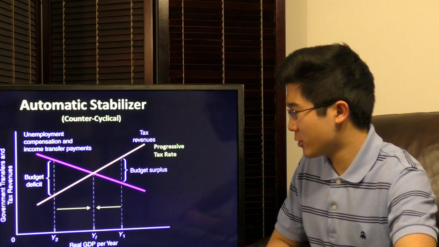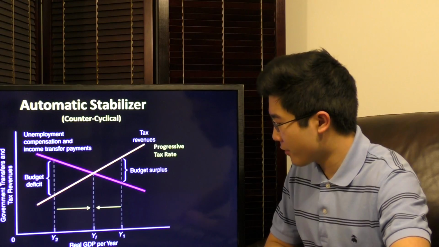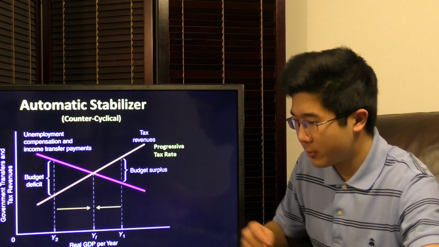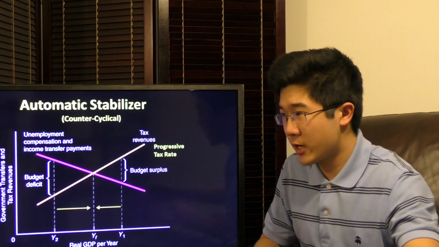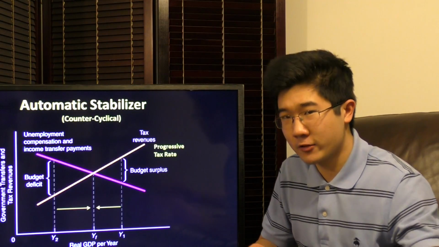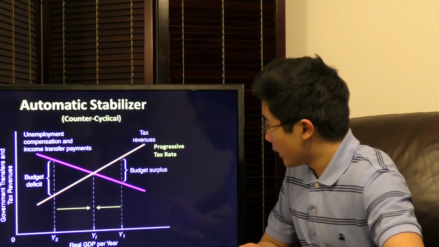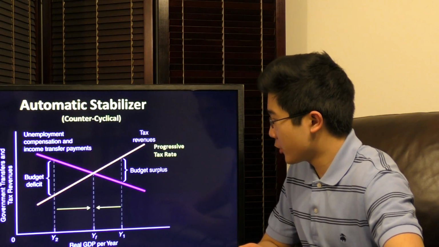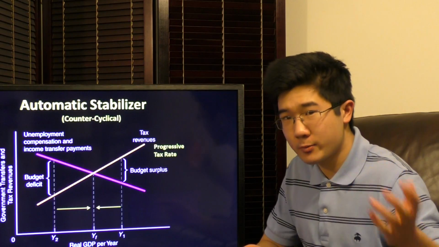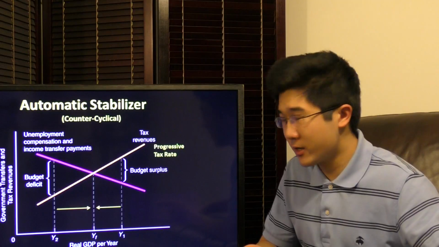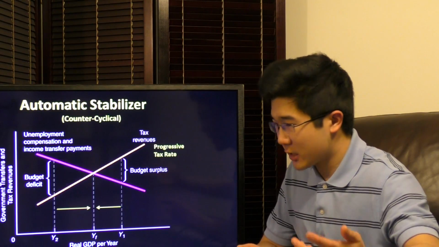Now, on the other end of the spectrum, we have an inflationary gap, when real GDP is higher than the long-run equilibrium output. Currently, of course, as of January 2019, we are also in an inflationary gap. When this happens, we basically see the opposite. Tax revenues increase because household median income typically increases. Proportionally speaking, since we have a progressive tax system, it increases. And of course, unemployment compensation and income transfers decrease because fewer unemployed people exist.